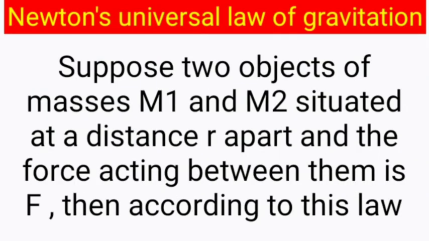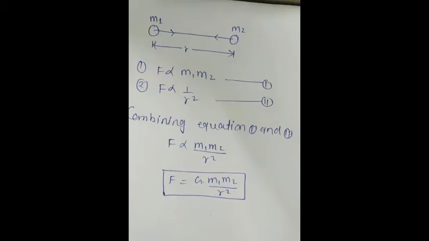Suppose two objects of masses m1 and m2 are situated at a distance r apart from each other, and the force of attraction between them is F. Then according to Newton's universal law of gravitation, force is directly proportional to m1 into m2, the product of their masses, and force is inversely proportional to the square of the distance between them, where r is the distance between the two objects.